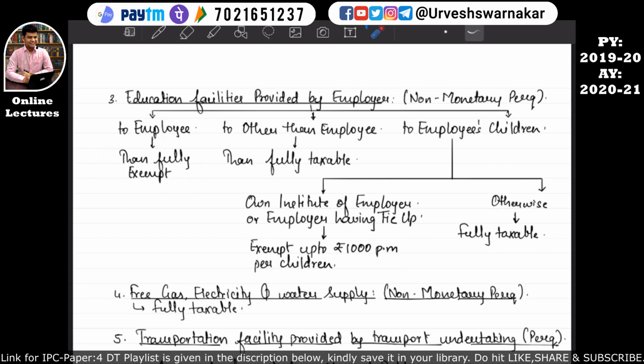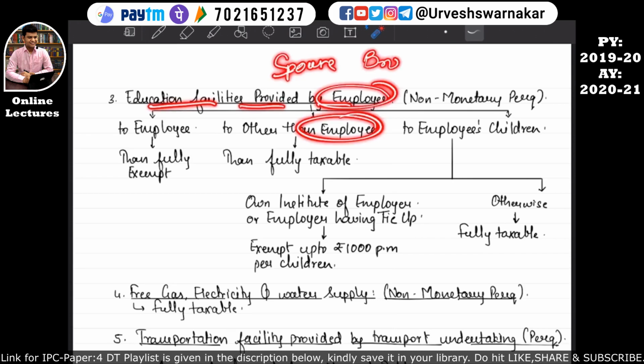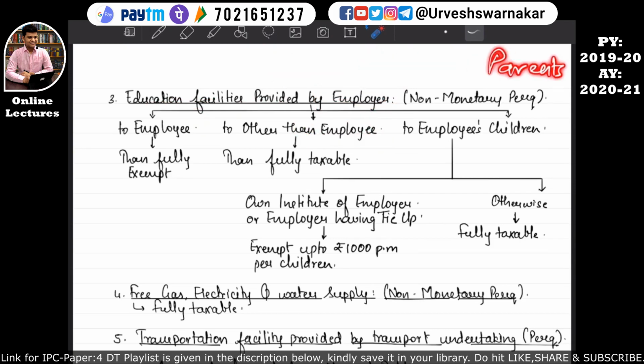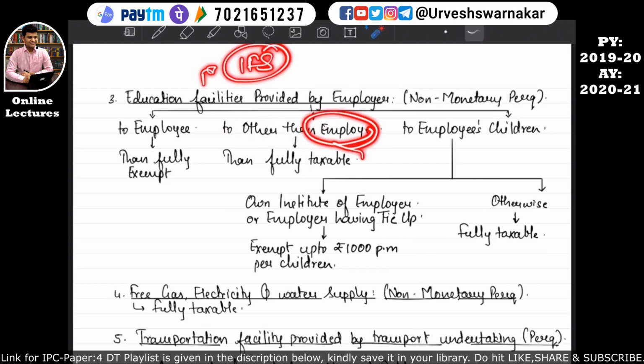But what if the education facility is provided by the employer to someone other than the employee, that is some family member of this employee other than the children, because this is the third category. For example, if the education facility is provided to other family members like spouse, brother, or parents of this employee, then whatever expenditure has been incurred by the employer will be considered in the computation of the income from salary of this employee. So that's why it is written over here fully taxable. I hope this is quite clear.